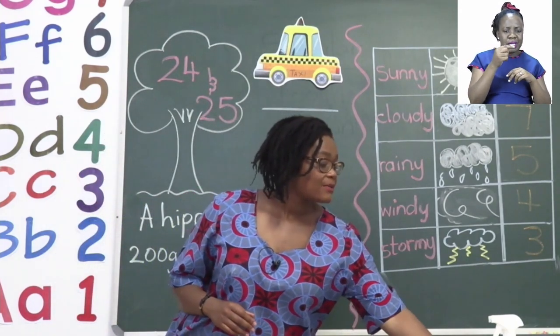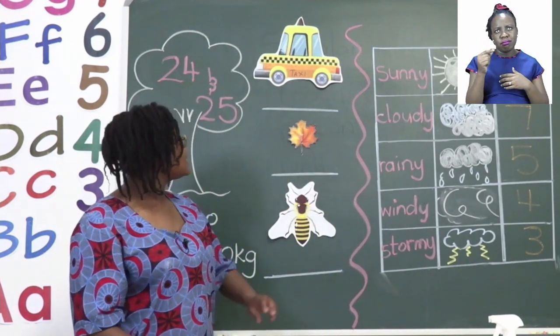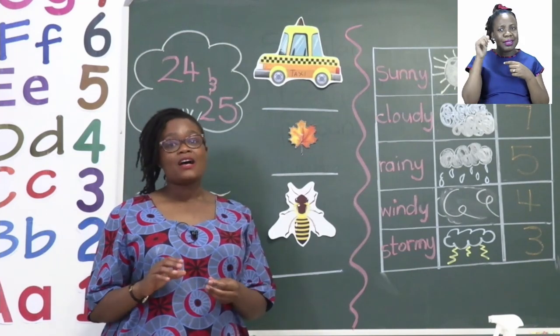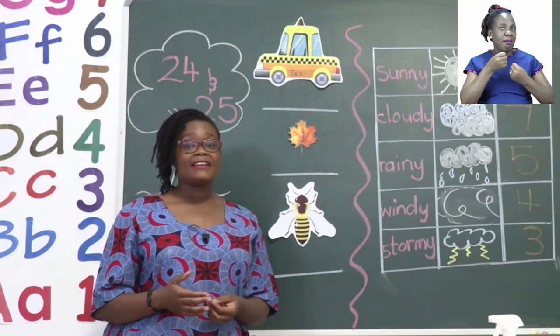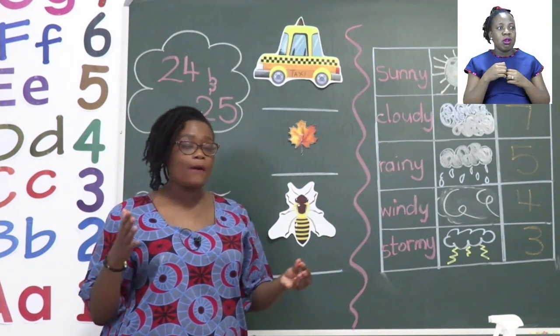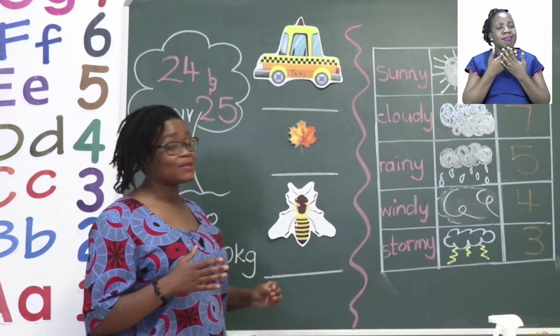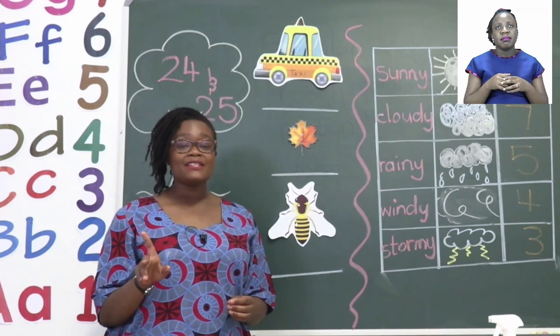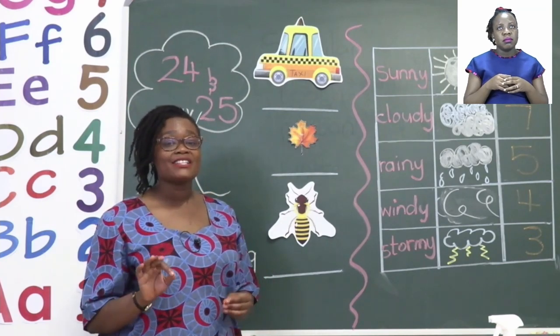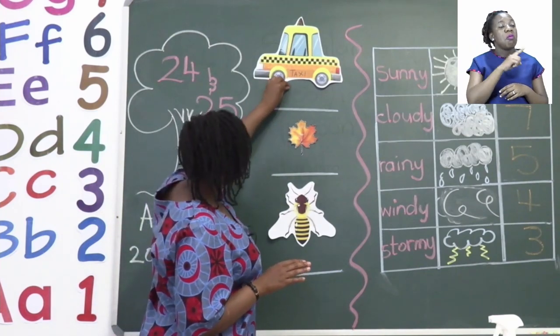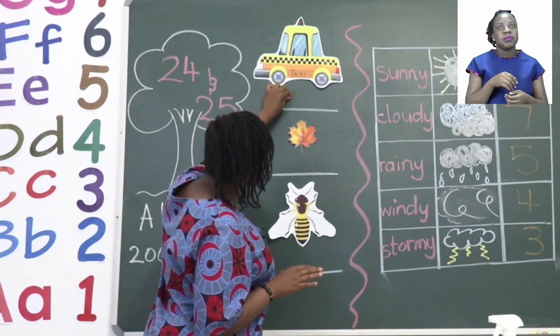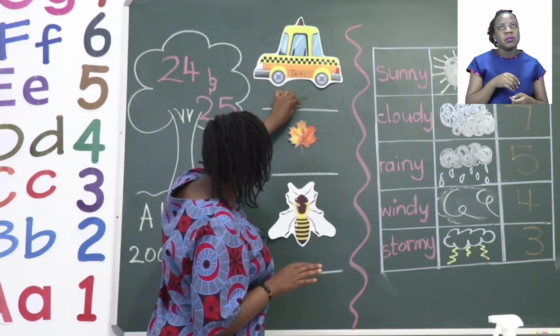The first item that we have, boys and girls, is a taxi. Now a taxi is a type of car or vehicle that moves around. And because it's so big compared to the other things we can see, we can definitely say that a taxi can be measured in kilograms. Remember, kilograms are much bigger than grams.